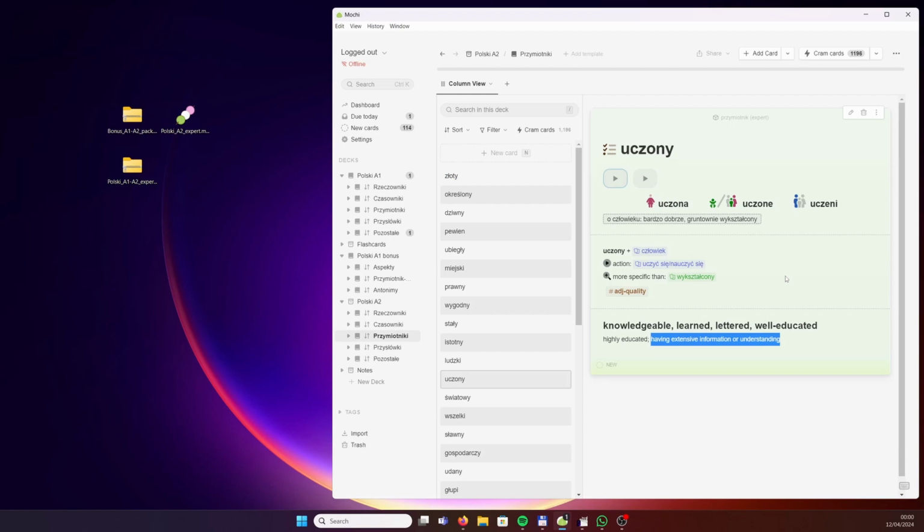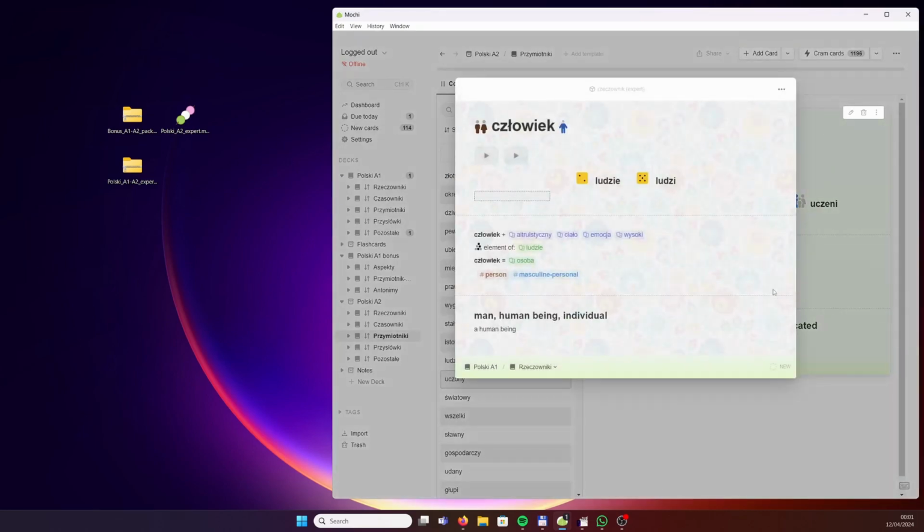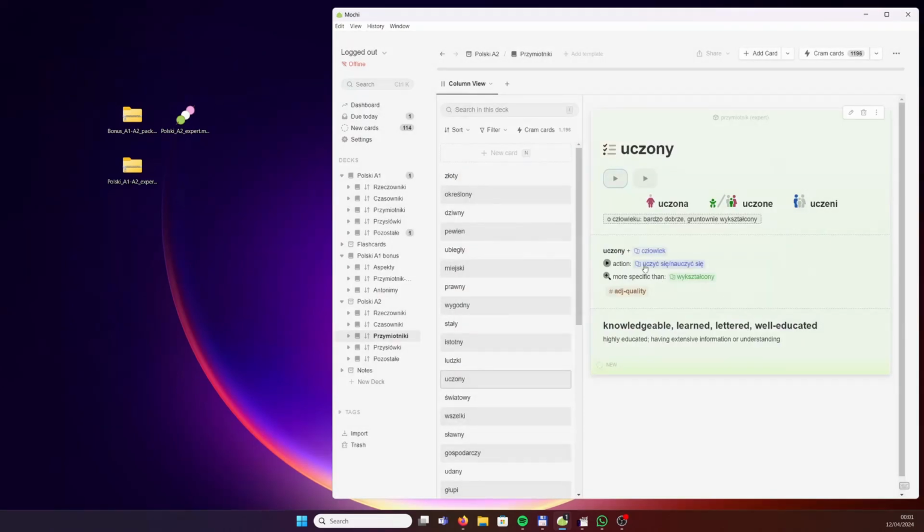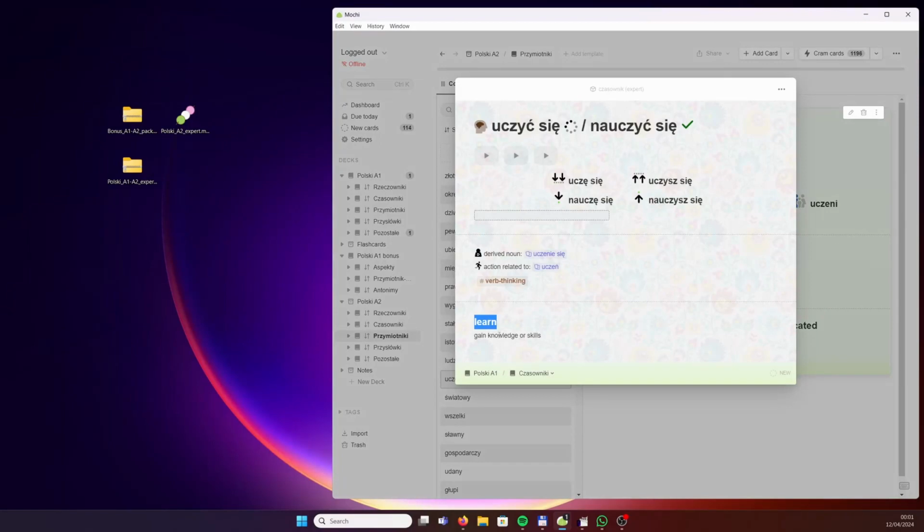So a person who has received a thorough or a very, very deep education. He has a very good knowledge of a certain domain, of a certain field. We've got a collocation, uczony człowiek, a learned man. Of course, it's related to the action of uczyć się, to learn.